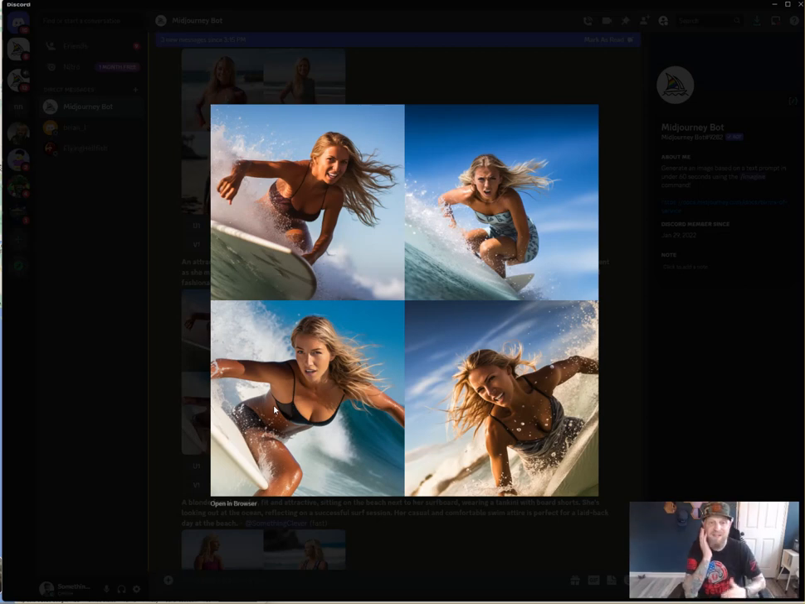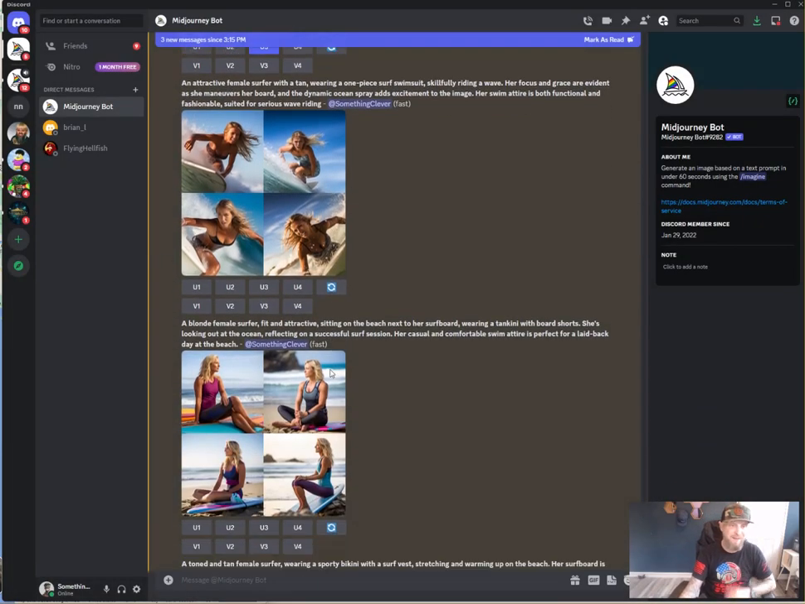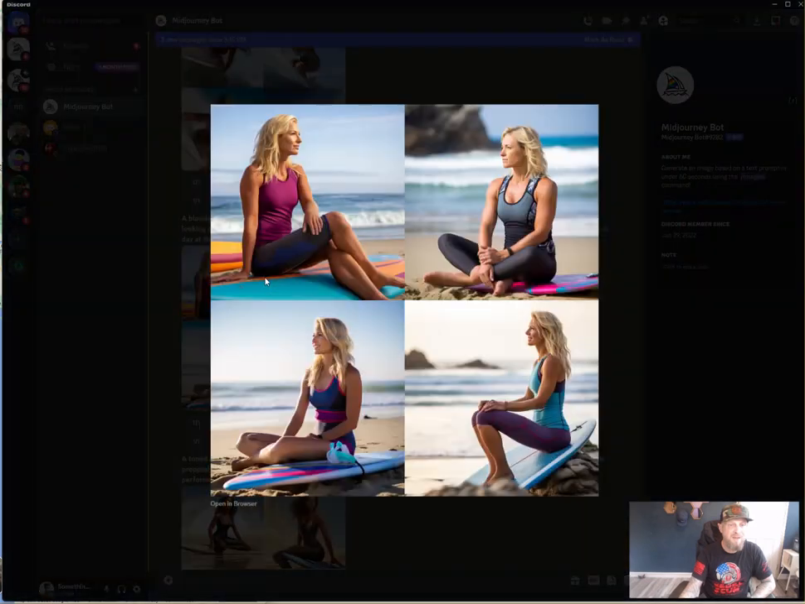The surfing shots, now these are pretty cool. Looks very professional. But something about them, it looks too much like AI to me. Let's look at this one here.